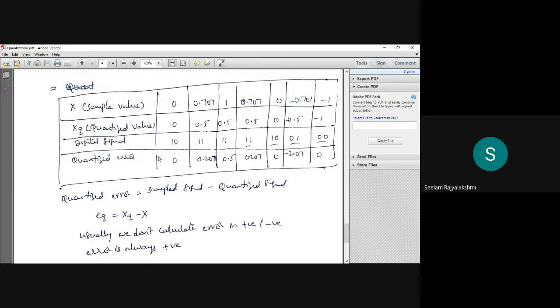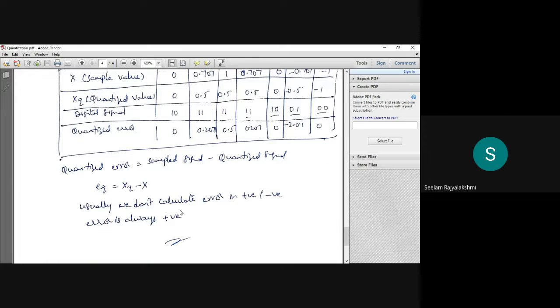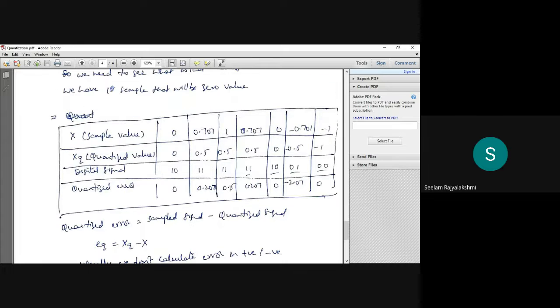And the quantized error, we will obtain by subtracting the sample signal from the quantized signal. So the quantized error, represented with EQ, equals XQ minus X. Usually we don't calculate error as positive or negative. Error is always positive. So here we will obtain this one.